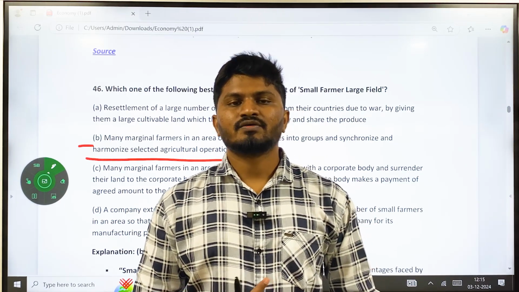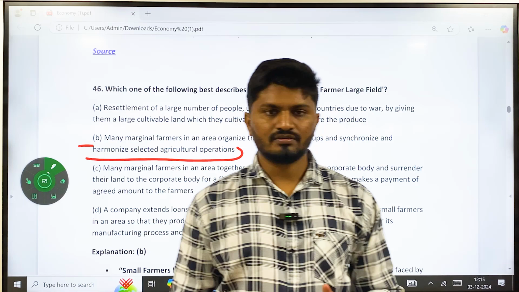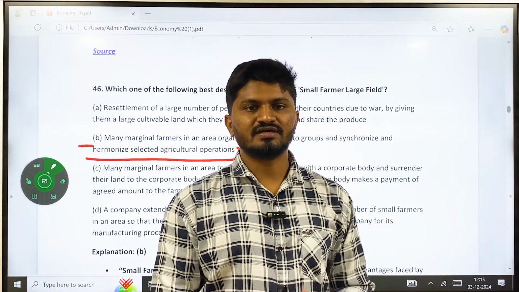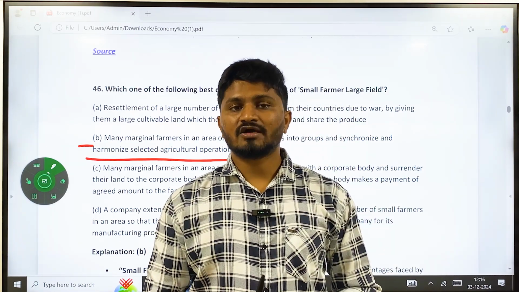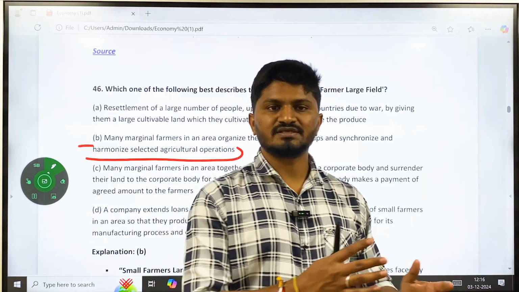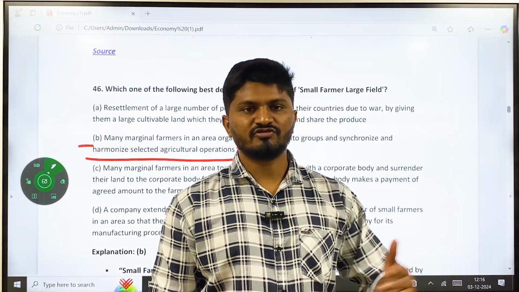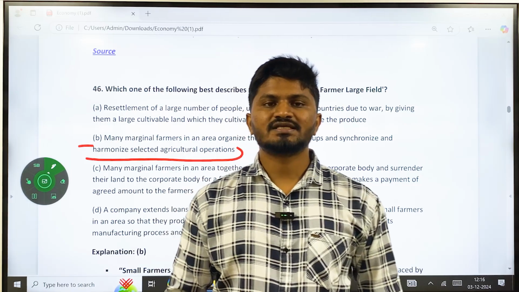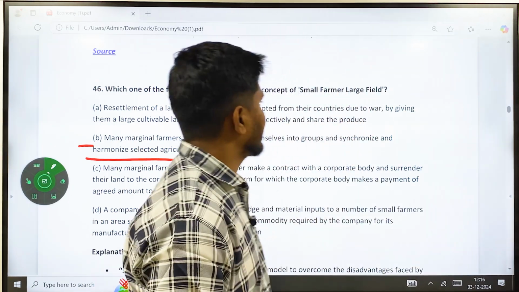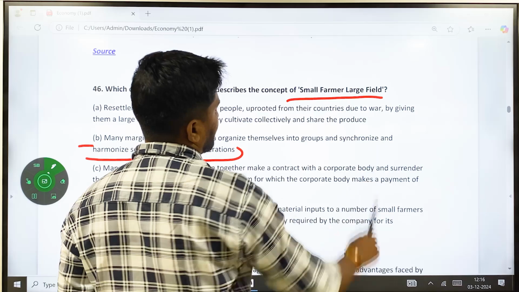As a result, even if you are growing some kind of crop in your small field, it is not going to impact the economy as a whole, because it is going to be subsistence agriculture. You are going to reap something out of the farm only for yourself. So in order to reduce this kind of fragmented agriculture, there was a scheme called small farmer large field.